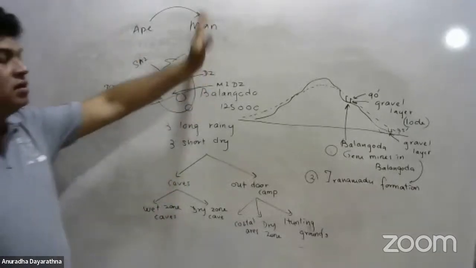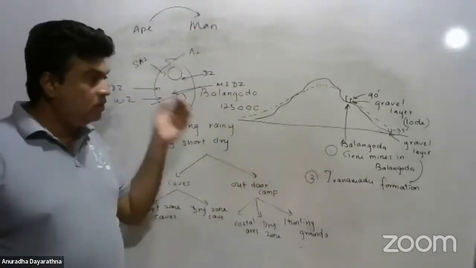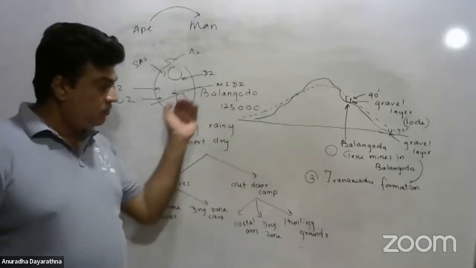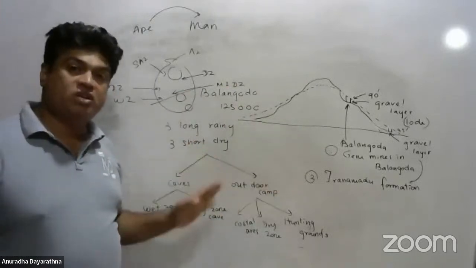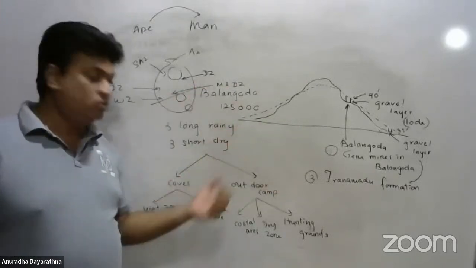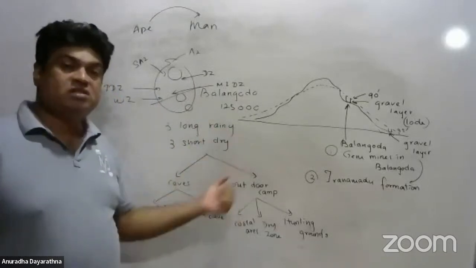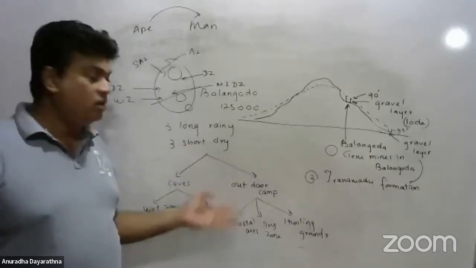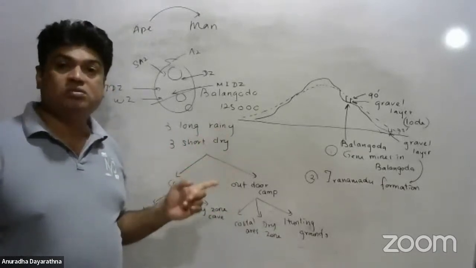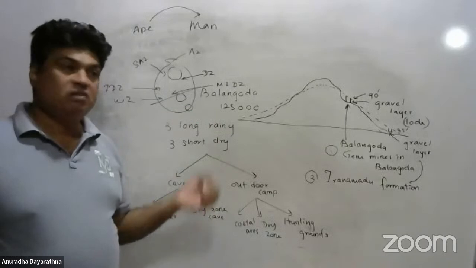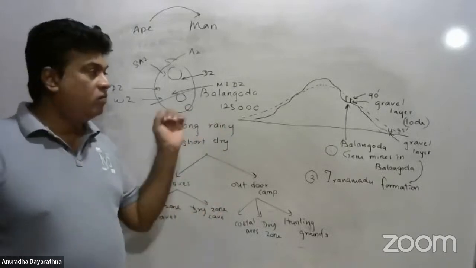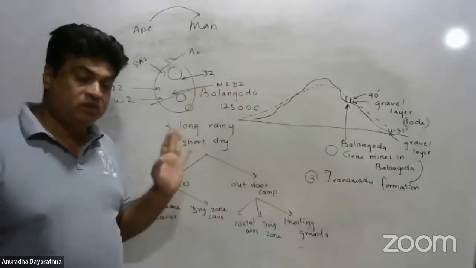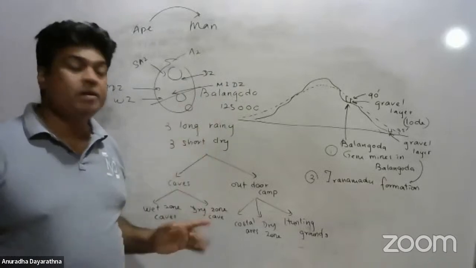So these are the introductory features of the Stone Age man of Sri Lanka. Then we can go to the lifestyle, food style, implements, and technology of the Stone Age man. I have uploaded two tubes, one is a short note tube and one is a past paper question tube. Now we are going to discuss those two tubes within these two hours of this big seminar.